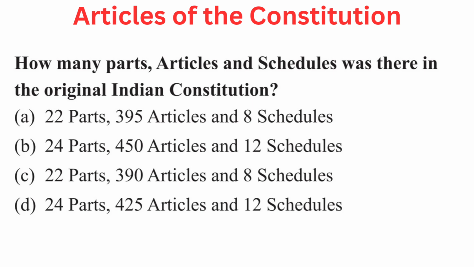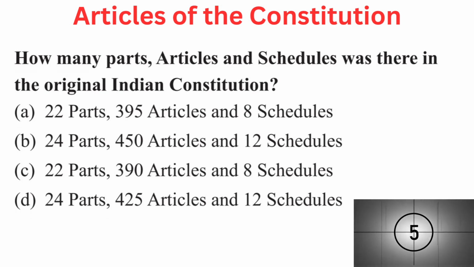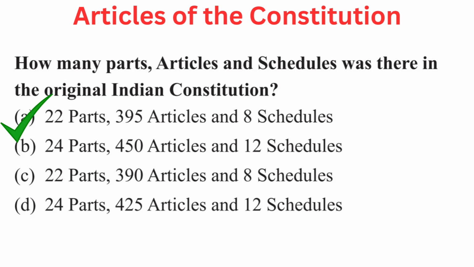Your question is how many parts, articles, and schedules were there in the original Indian Constitution? Your options are A. 22 parts, 395 articles, and 8 schedules. B. 24 parts, 450 articles, and 12 schedules. C. 22 parts, 390 articles, and 8 schedules. Or D. 24 parts, 425 articles, and 12 schedules. Right answer is A. 22 parts, 395 articles, and 8 schedules.